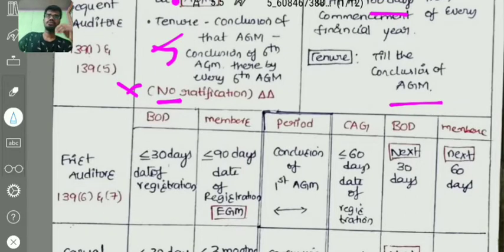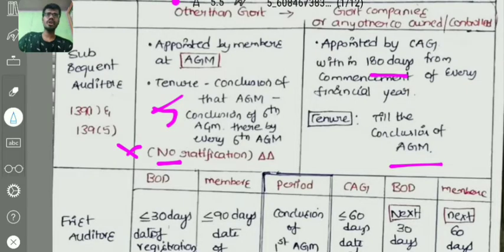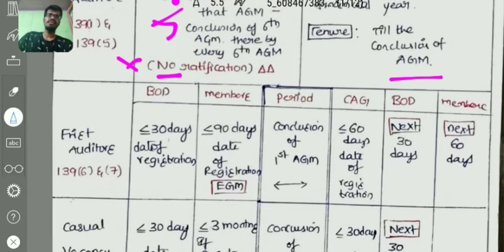How are the first auditors appointed in a company? If it is a government company or any other company controlled or owned by the central government or state government, then within 60 days from the date of registration of the government company, C&AG has to appoint the auditor. That is the first auditor. If not appointed by the C&AG within 60 days, then for the next 30 days, the board of directors has to appoint the first auditor. Even if the board of directors fails to appoint the first auditor, then members in the next 60 days. Meaning the first auditor for the government company shall be appointed within 60 plus 30 plus 60 days. They shall be appointed by the C&AG first. If not by C&AG, then the board has to appoint. If not by the board, then members.